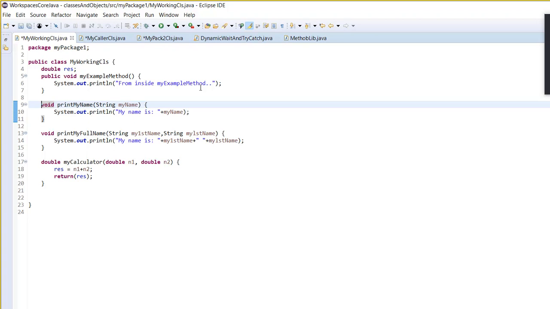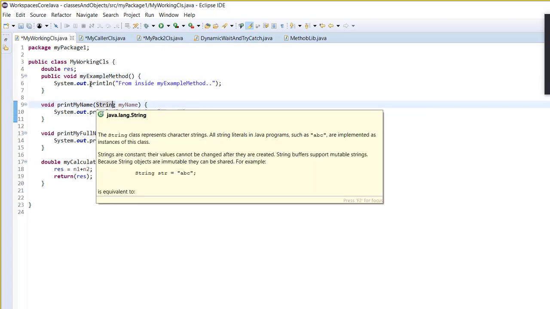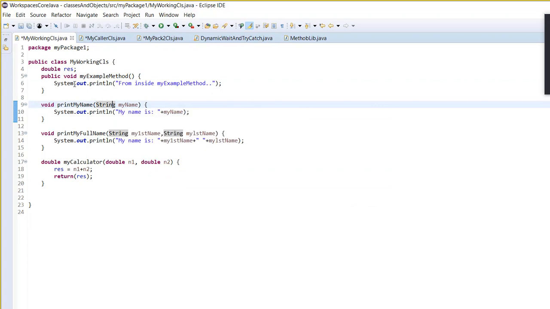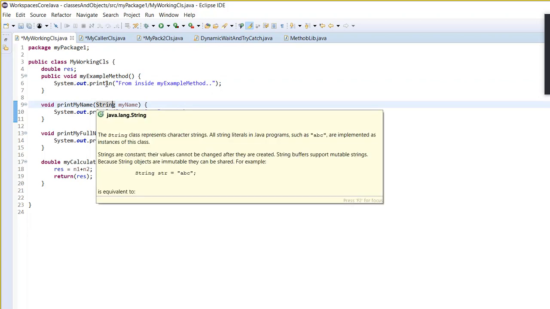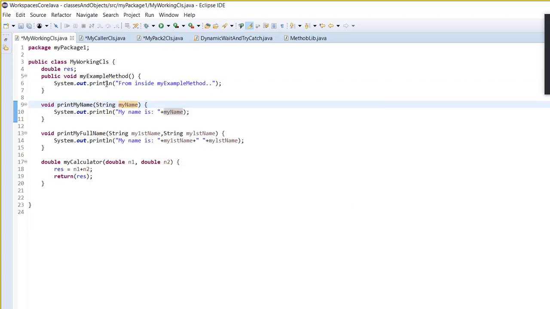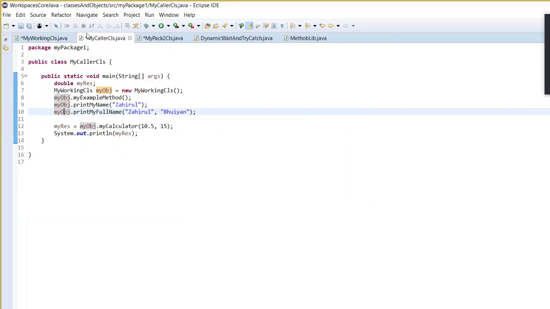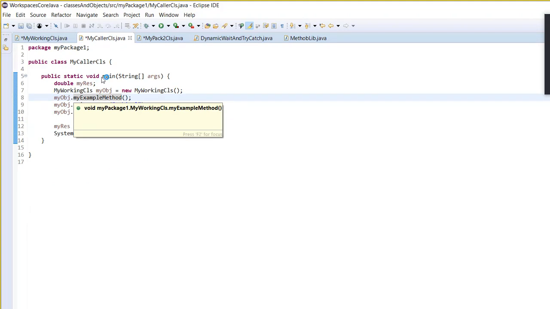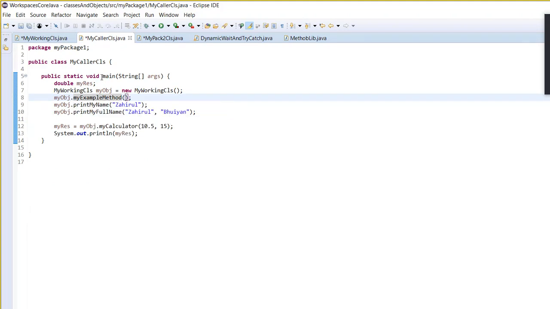Yes, here: it has a String name and the other doesn't have anything. This is called parameters. What do parameters do? When you are calling my example method, do you have to give anything here? No.